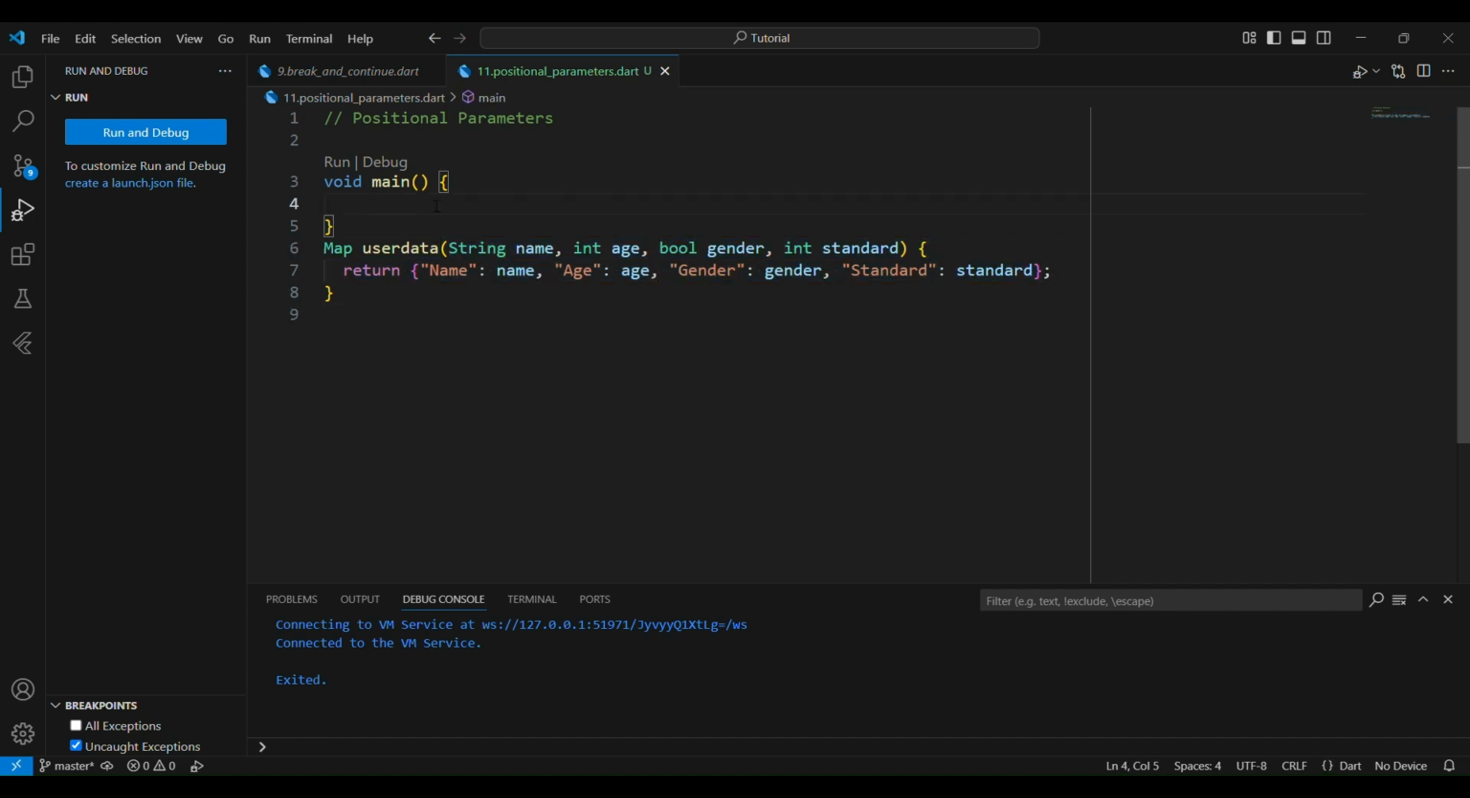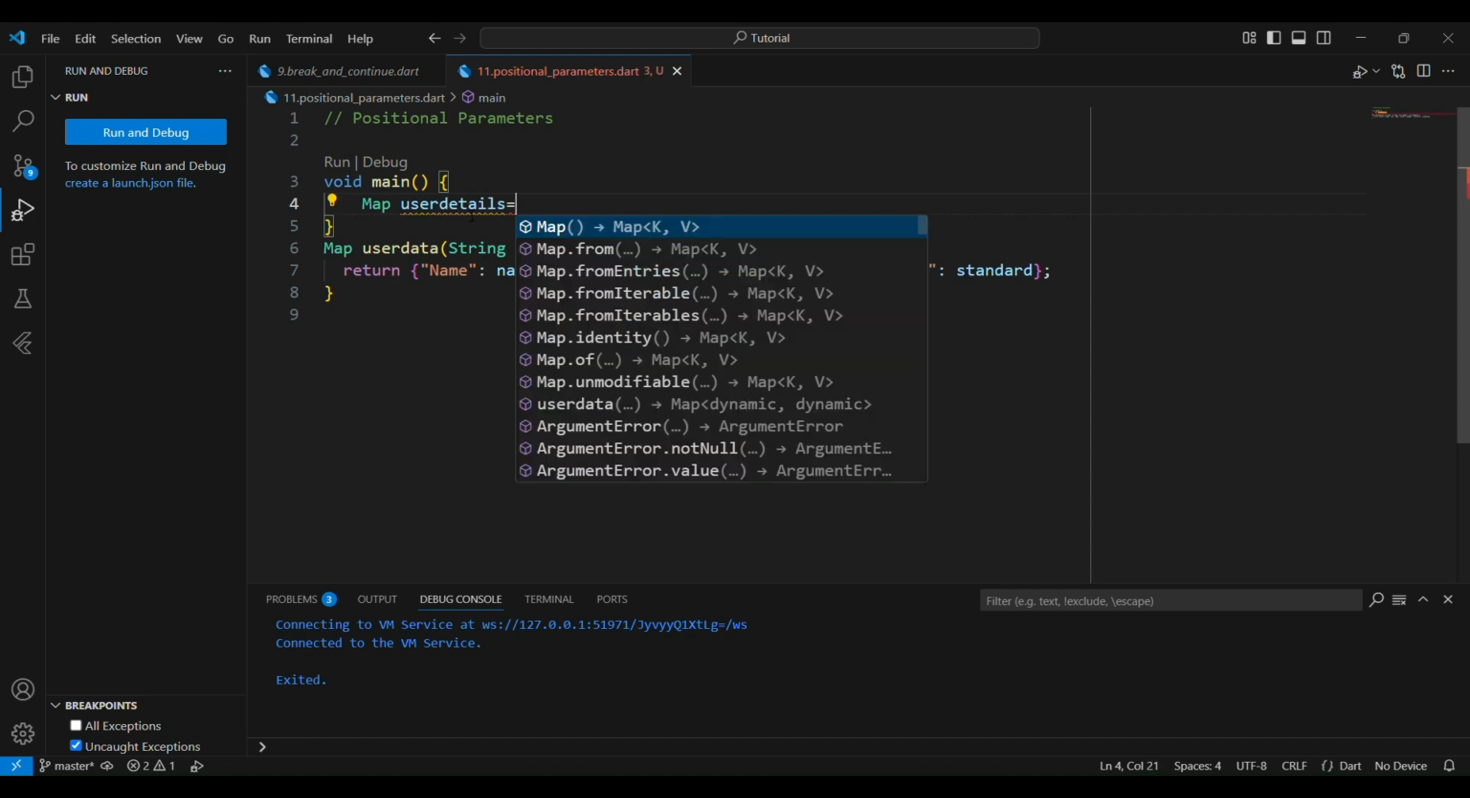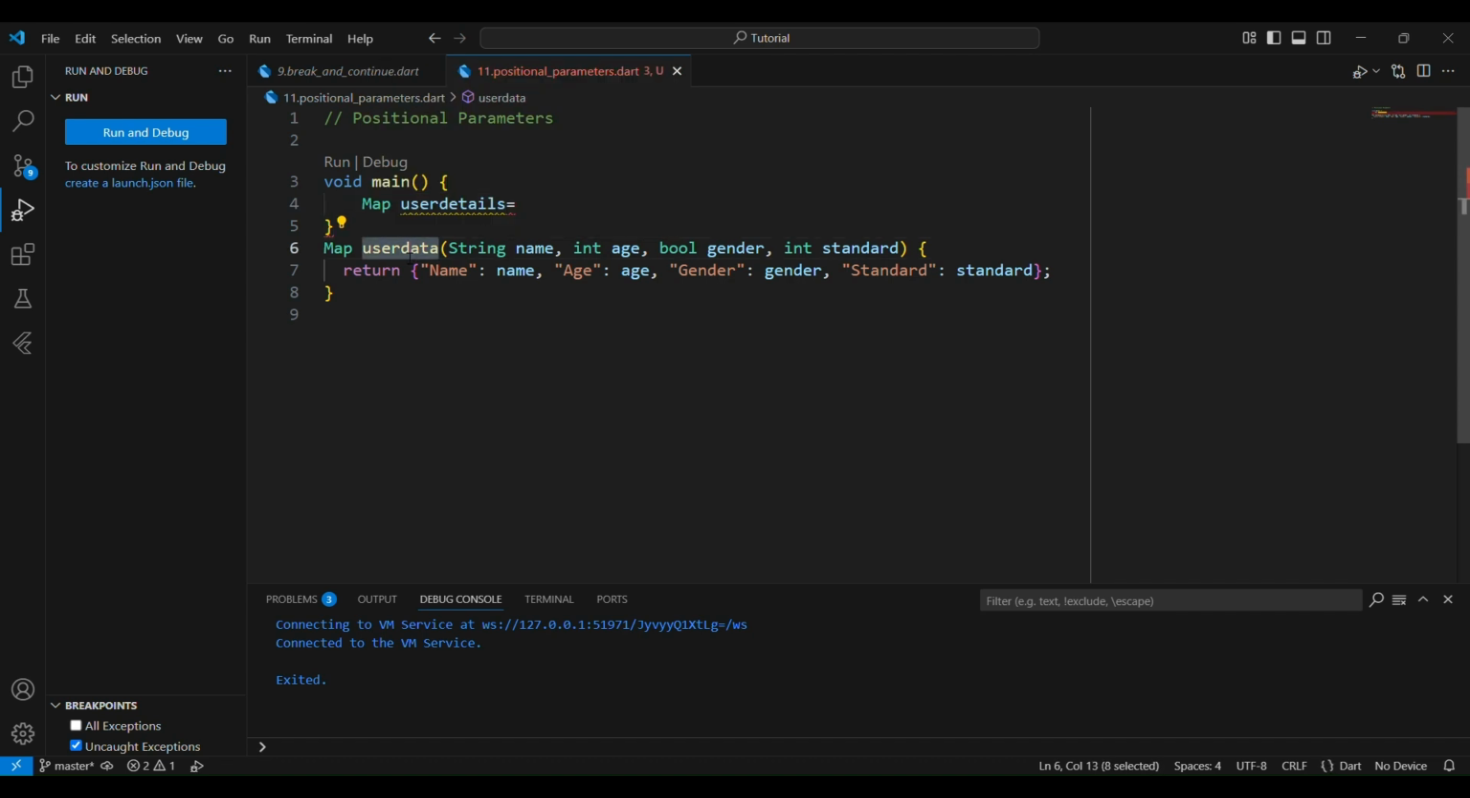Firstly, in positional parameters we have to print the type of values we have given here. So firstly we have to write a map here, and next a new variable name will be set here. I will give user details. User details is equal to the actual variable name we gave in our map. Then open the brackets here, and put a semicolon at the end.